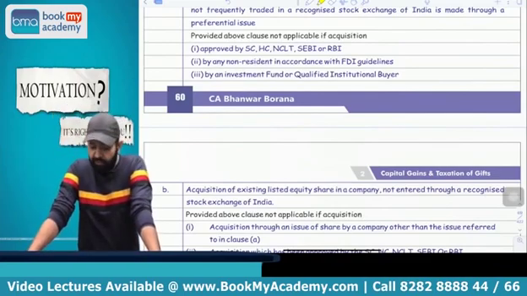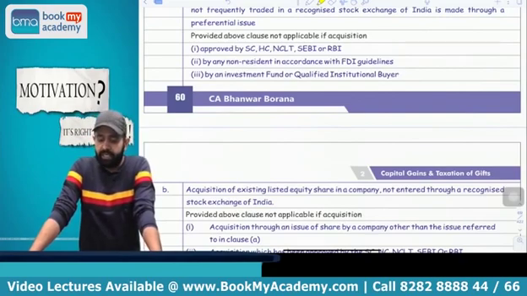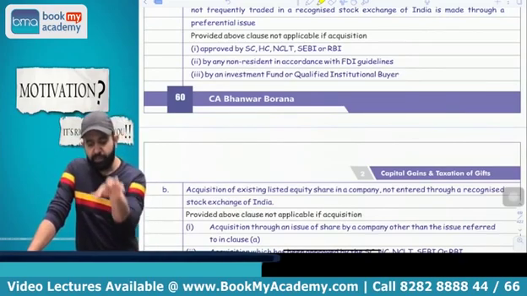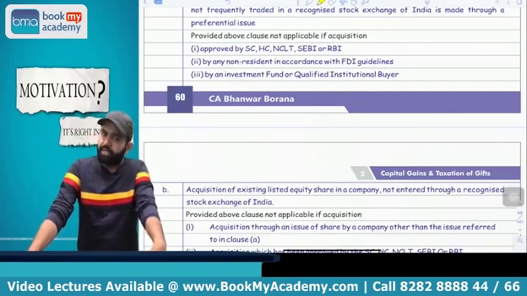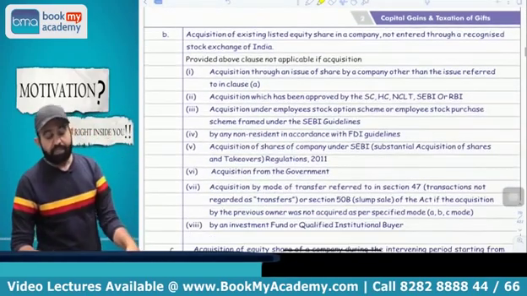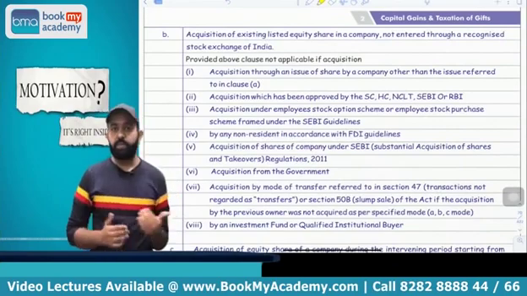Or if it is acquired by a non-resident in accordance with the FDI guidelines, then the benefit is available. And if it is acquired by an investment fund or qualified institutional buyer, then the exemption is available. Then the benefit is available. Now next part, all people please pay attention.